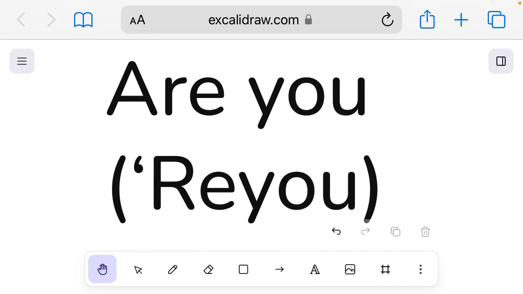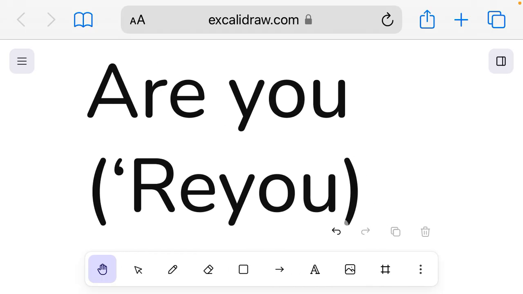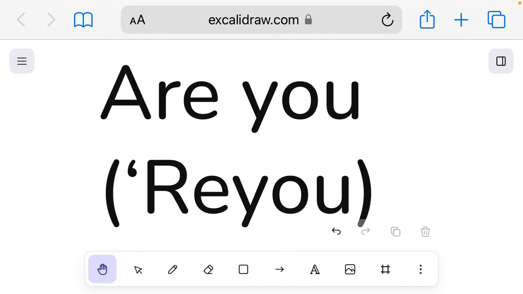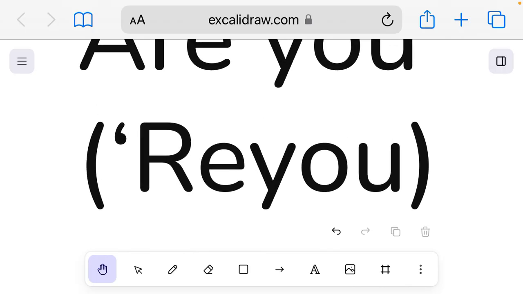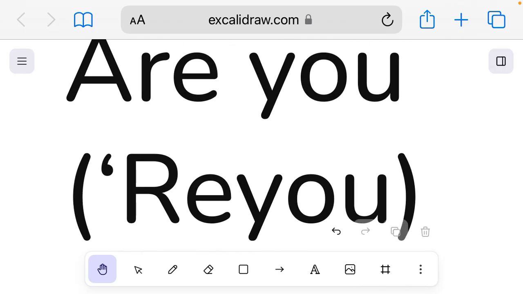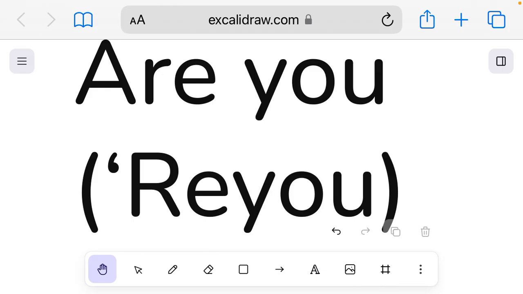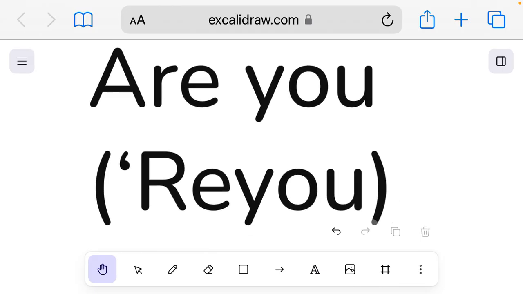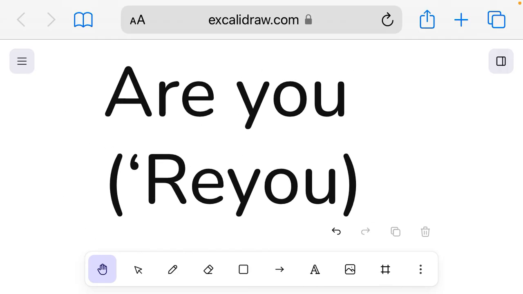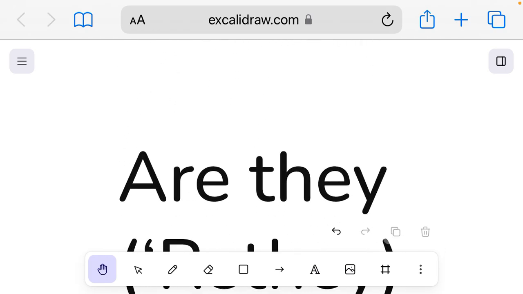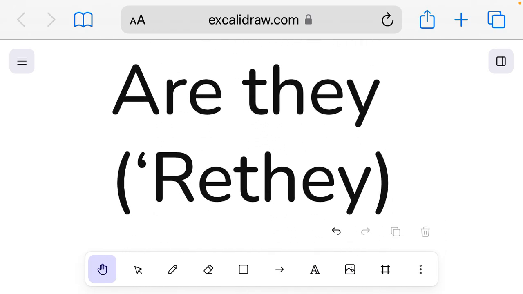Next we have "are you." "Are you" is the question form of "you are." In a sentence, it's "Are you a person?" If you want to use the contracted form, it's "you're." Just remember that the apostrophe replaces the A. You change the A to an apostrophe. I already read that sentence, but nonetheless, I will move to the next one, which is "are they."